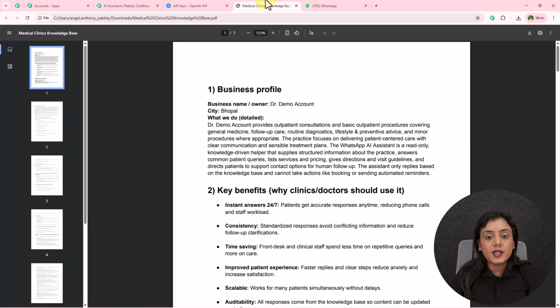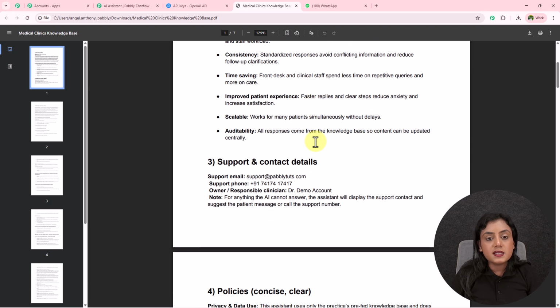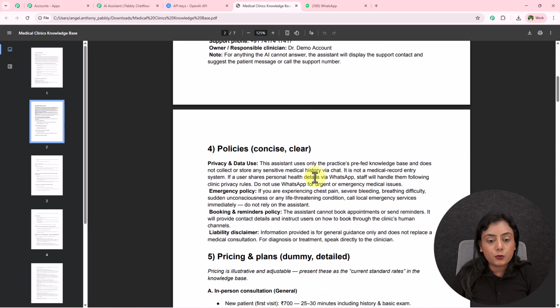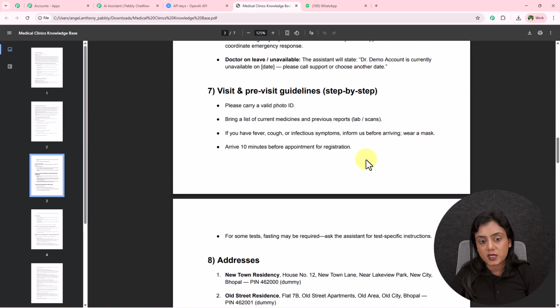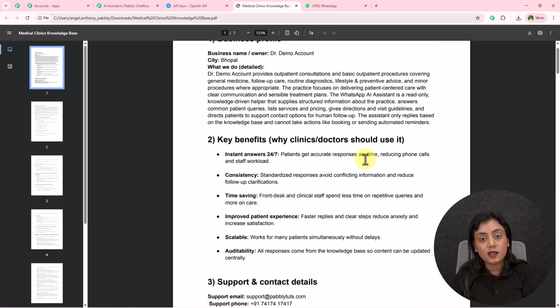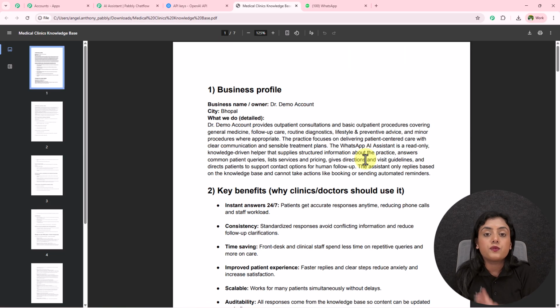Okay, I have created a knowledge source for my clinic right over here. I've provided all the description, like about me as a doctor. You can see I've entered the key benefits, support details, policies, pricing and plans. I've mentioned each and everything in the knowledge base. This is a dummy knowledge base that I've created. You have to create your own knowledge base as a doctor, like this.